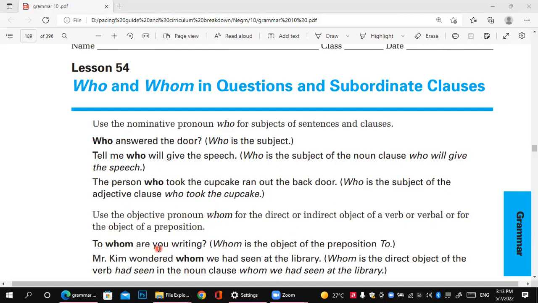I have the subject here. So I ask, you write to whom? To whom? So here, to is followed by the object. I write to another person. The other person is an object. So, to whom are you writing? I can't say "to who are you writing" or "are you writing to who". I know the subject.